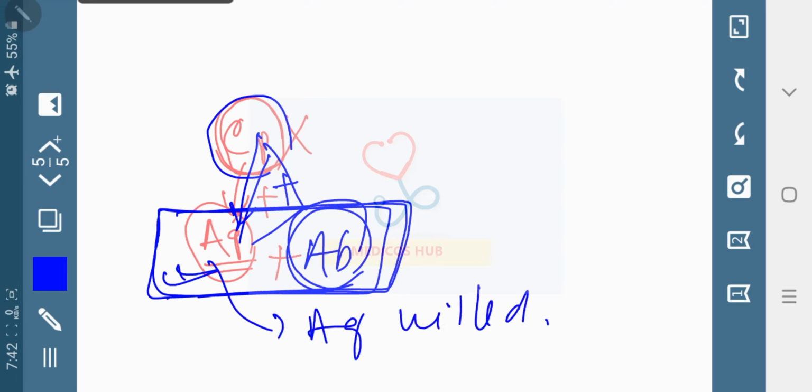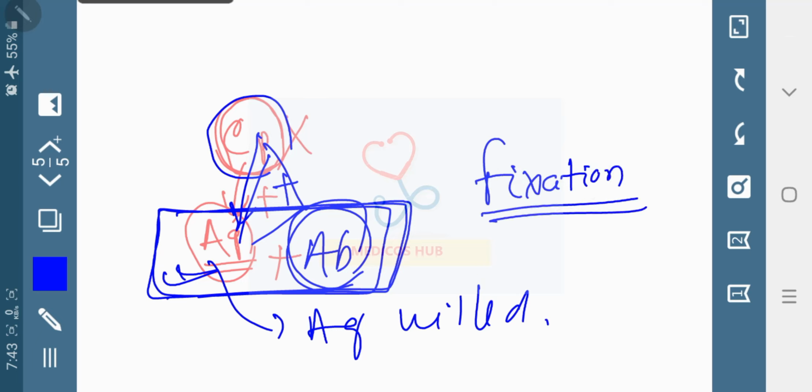It binds the Fc portion of the immunoglobulin or antibody. This is known as fixation. You should remember these points. What is fixation? The complement protein binds to the Fc portion of the immunoglobulin. This is known as fixation. This is all about the introduction. Let's talk about the classical pathway.